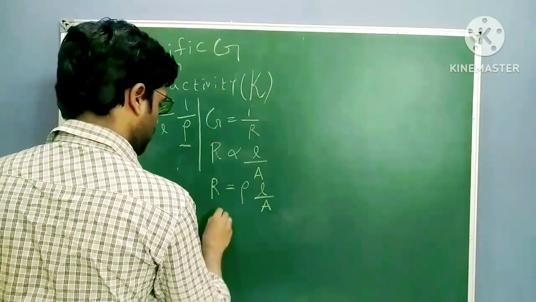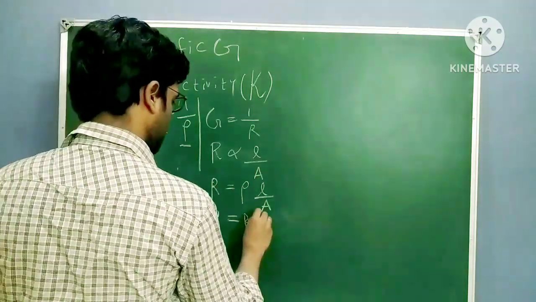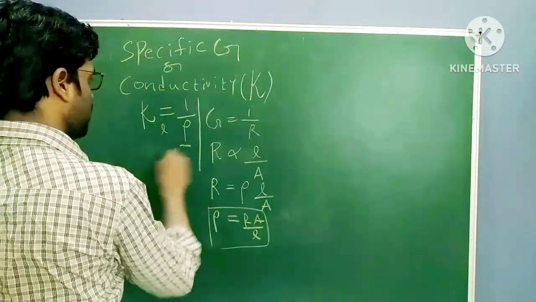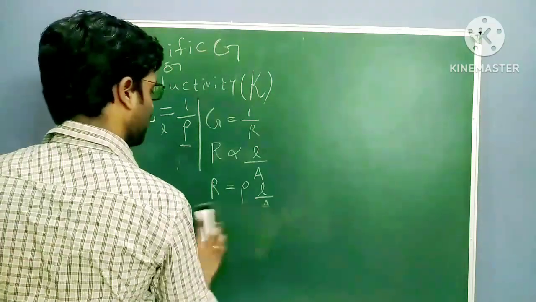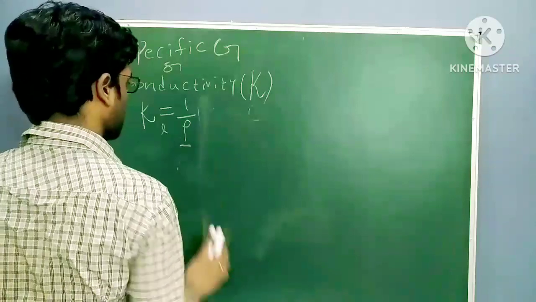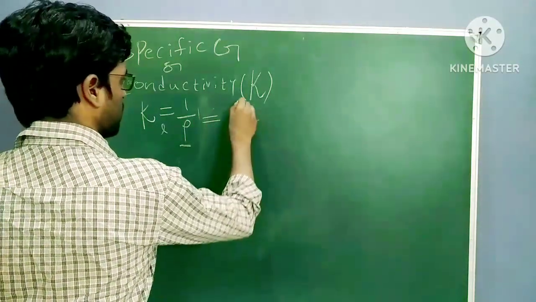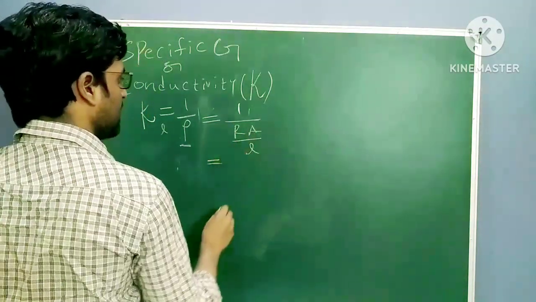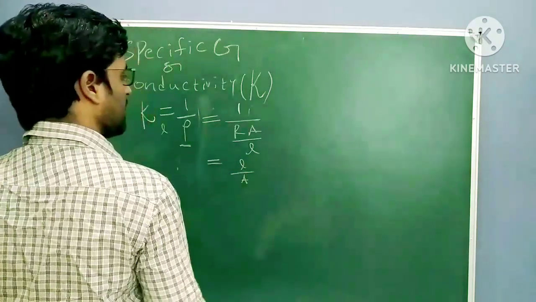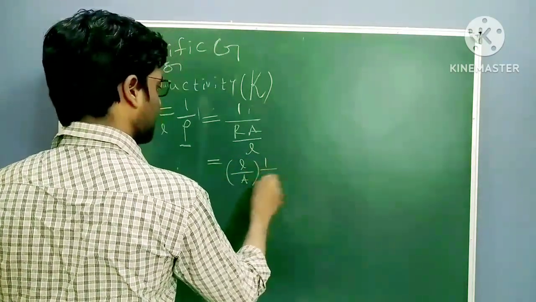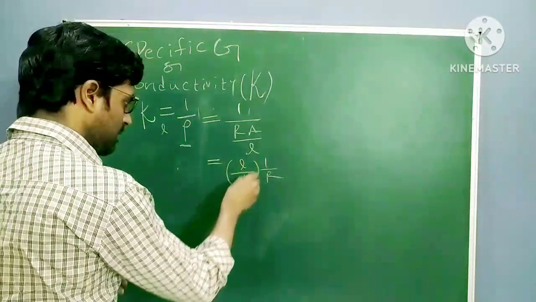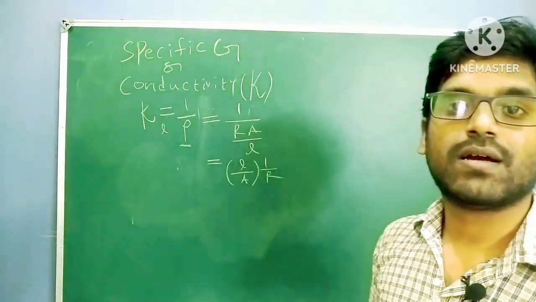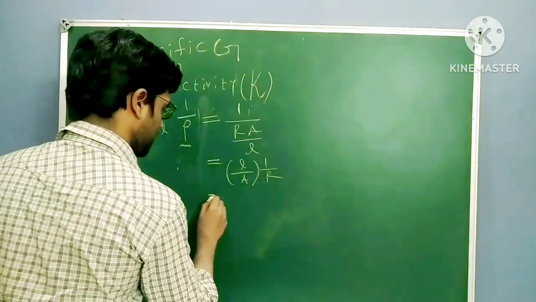So now rho equal to RA by L. Rho equal to RA by L. I can write L by A into 1 by R. Now this L by A, length by area, is nothing but your cell constant.